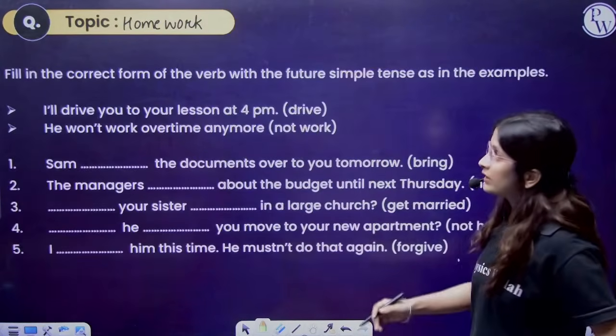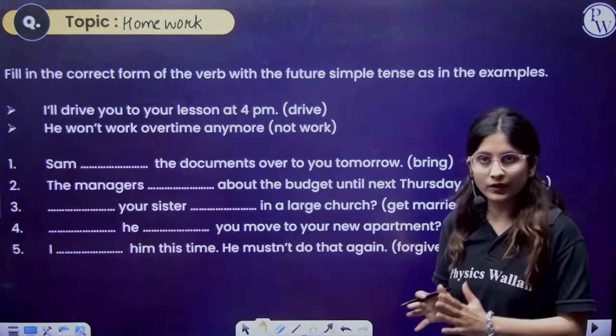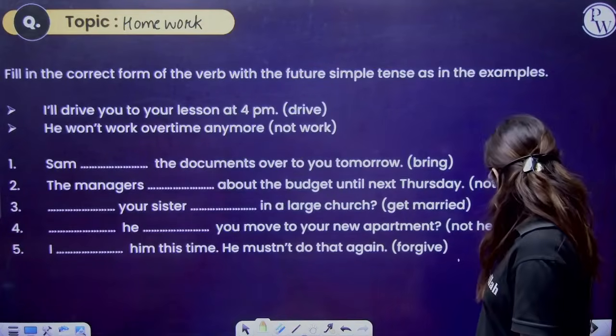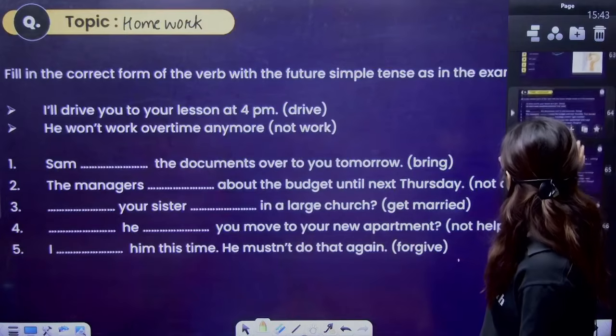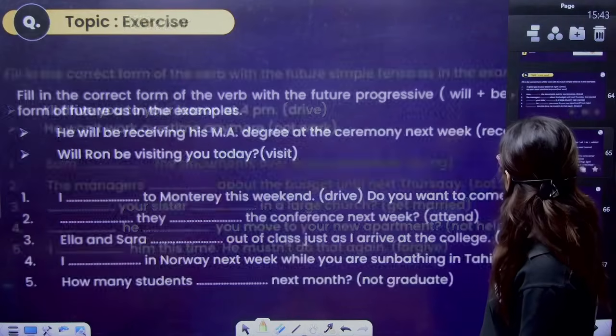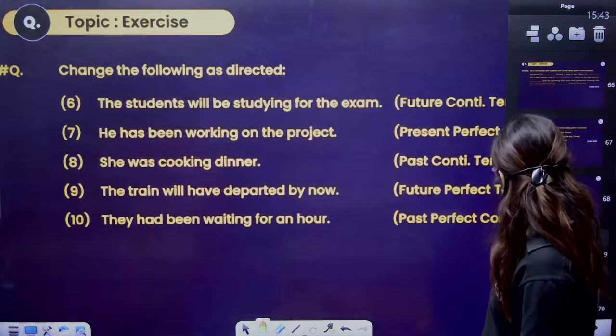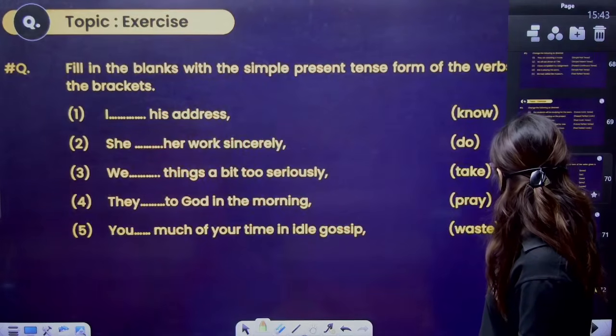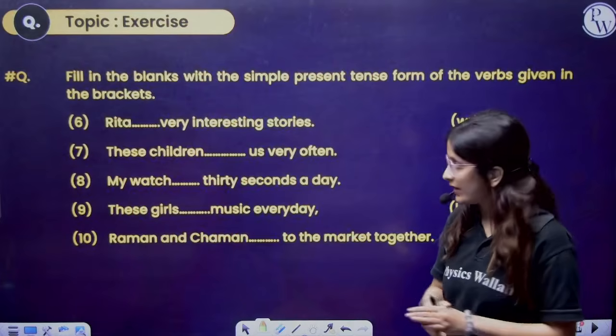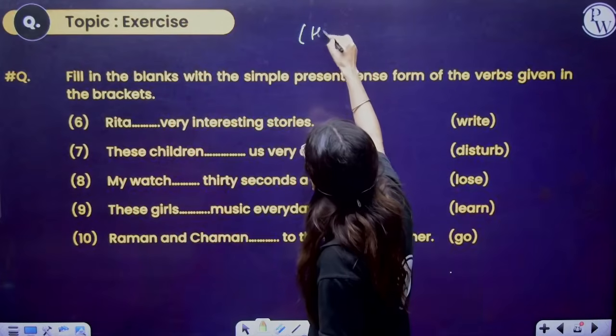Now, this is your topic, that is homework. And the homework questions, we have done a lot of exercise. For example, one exercise, second, third, fourth, fifth, sixth, seventh. So these are your homework questions. This is the part of your homework only.